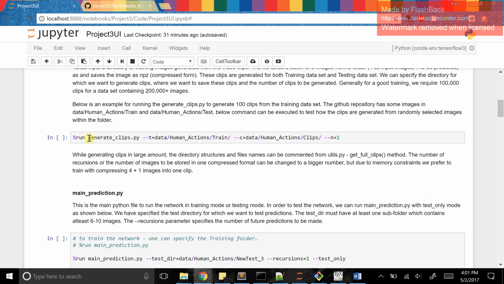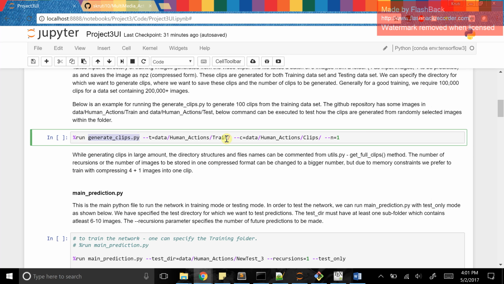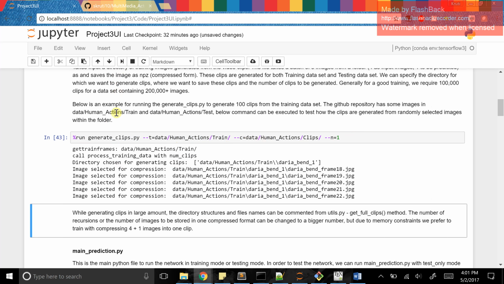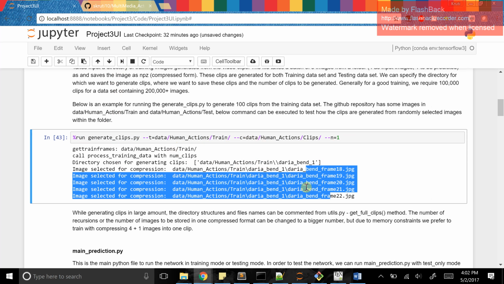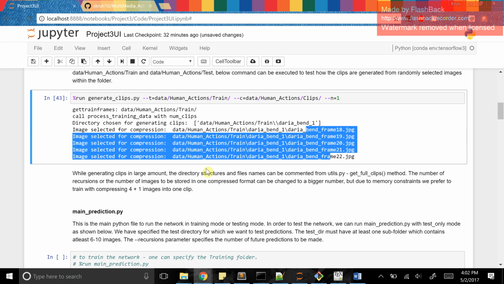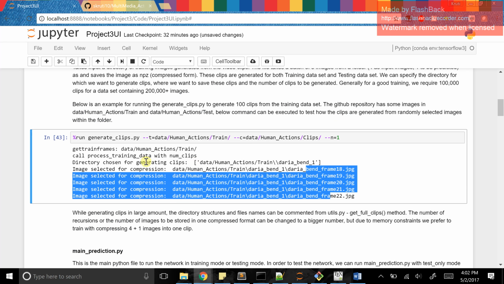This is the Python file that will help you to create the clips. Over here, I have given a training directory, where I want my clips to be saved, and the number of clips that I want to generate. For instance, if I just want to create one clip and I run this cell, you can see that it fetches one of the folders from the train dataset, randomly fetches some input images out of it and creates the clips. Once you are done creating the clips for both test and train, you must have at least 100,000 clips in both of the folders to get proper good results.